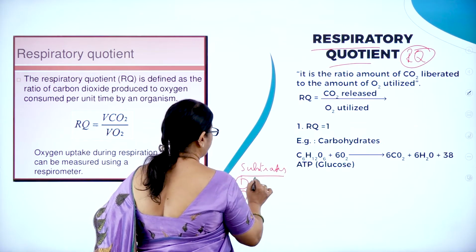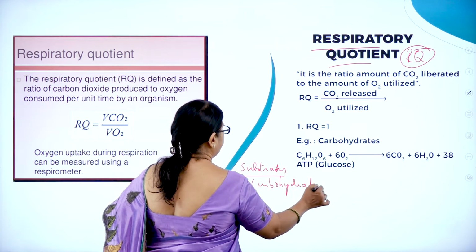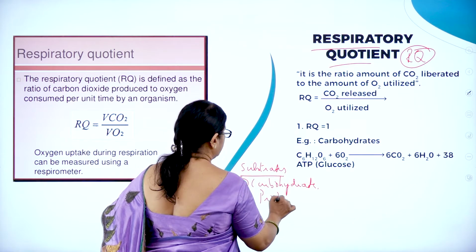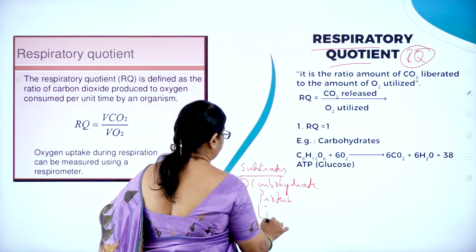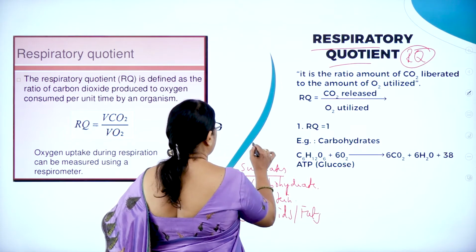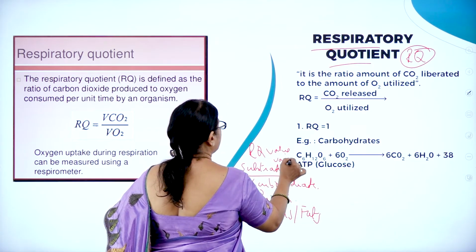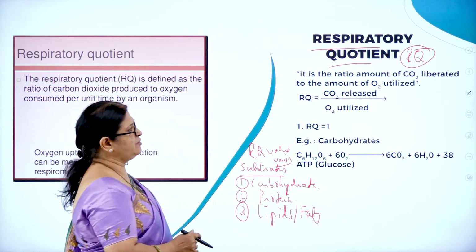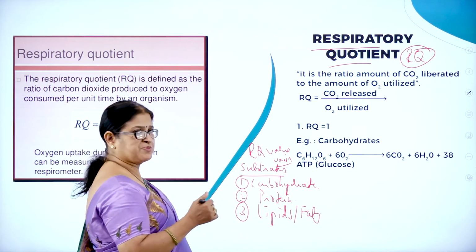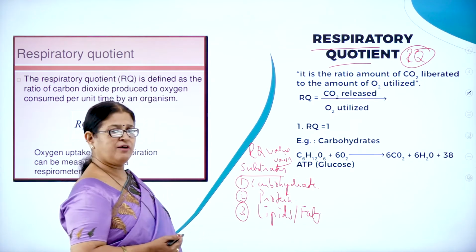Here, the substrate might be a carbohydrate, or it might be a protein, or it might be a lipid or fat. So, the RQ value varies according to the substrate.